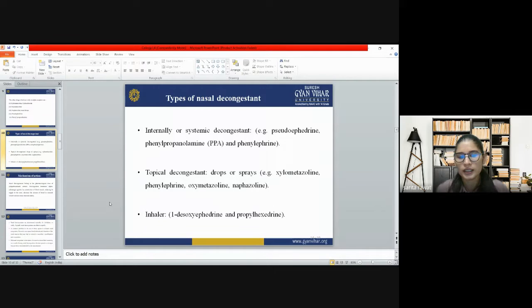Then another category we have is inhalers. Inhalers are very simple to use and easily accessible. That is the most widely used as another decongestant. So we have desoxyephedrine and propylhexedrine in the inhaler.